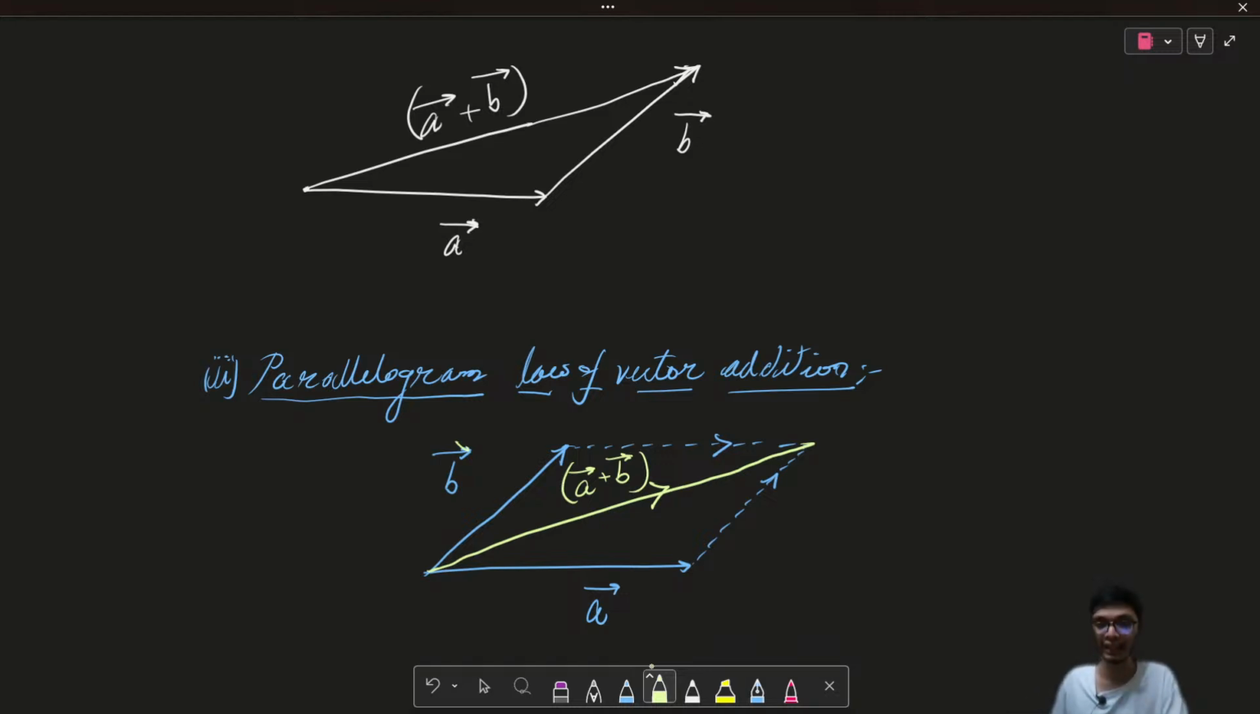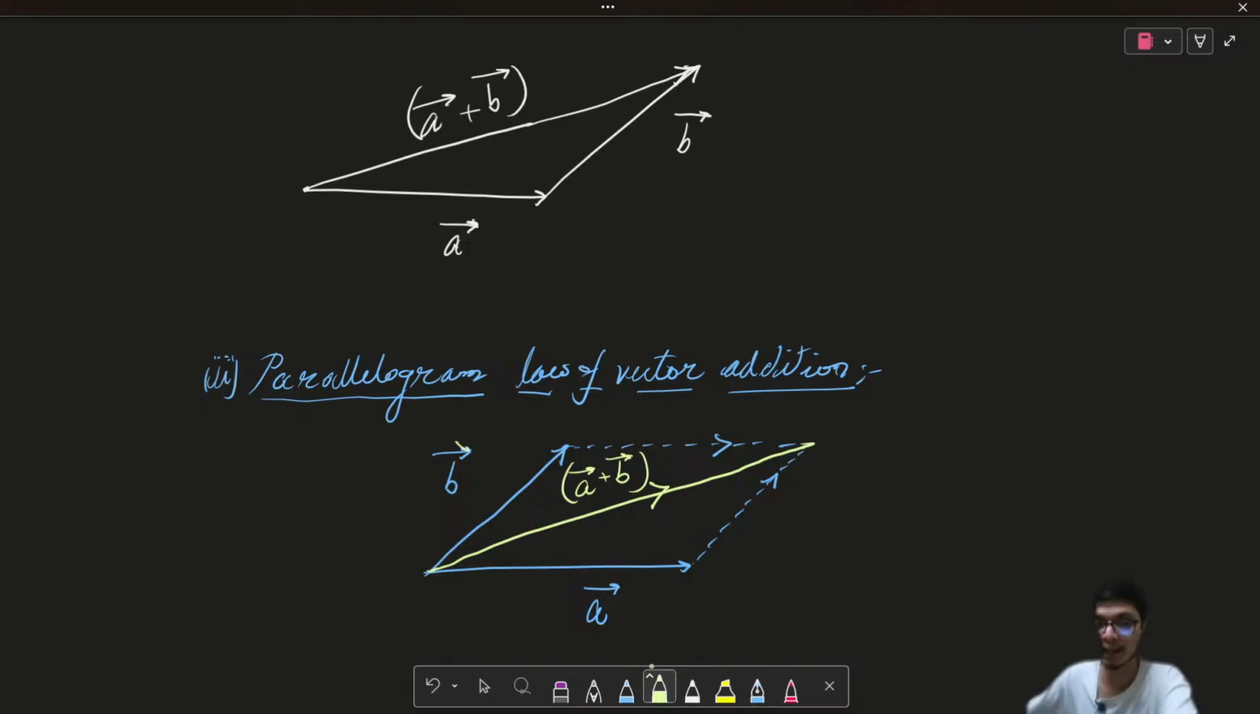So you understand that if two vectors represent two adjacent sides of my parallelogram, then the sum of the vectors is represented by the diagonal of the parallelogram whose initial point is the point of intersection of the two vectors. Alright, and this is known as the parallelogram law of vector addition. Right. Now, how does it come about?